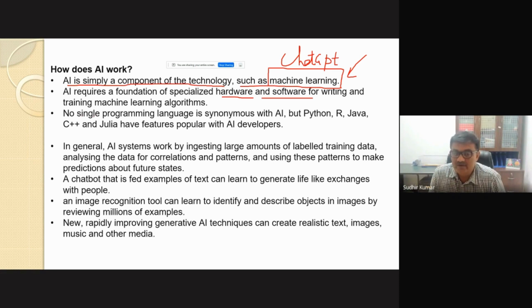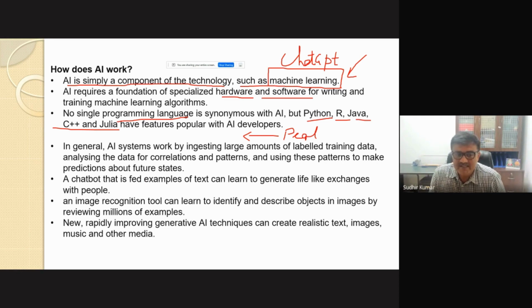One more important aspect is that it's not a single programming language job. There are several languages involved in this: Python, R, Java, C++, Julia, and even more. Some have already been added, like Perl, and they keep adding. So many languages are being added, and they will keep being added all the time to improve things.